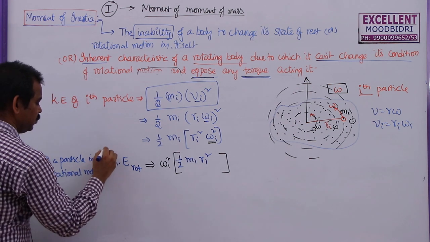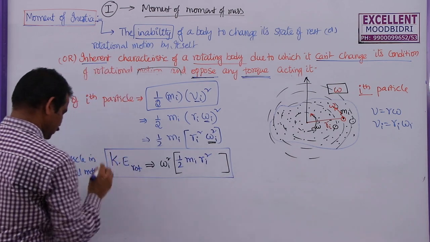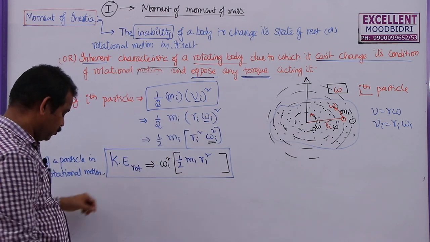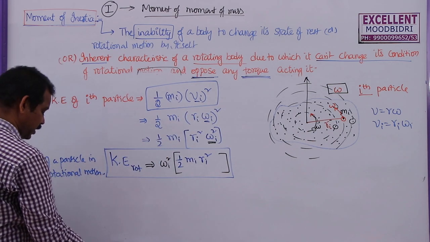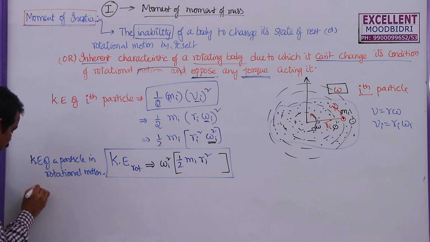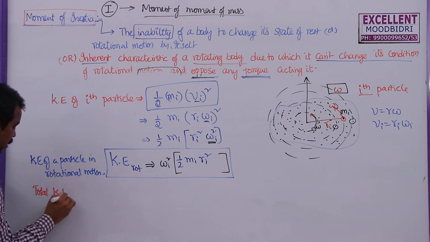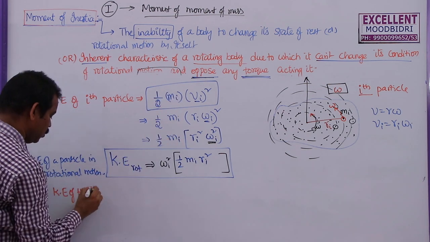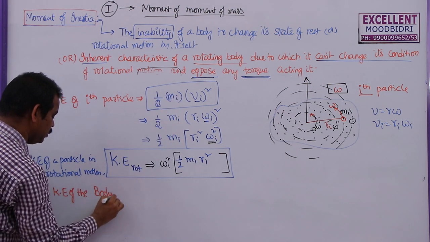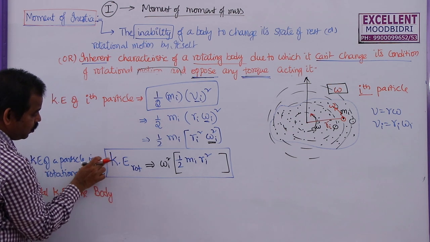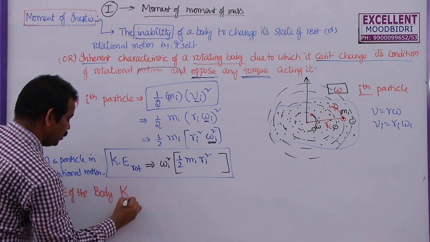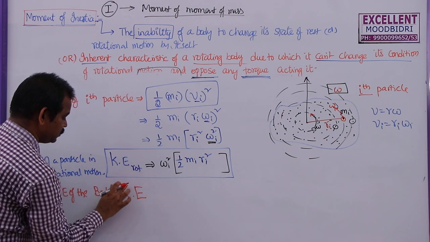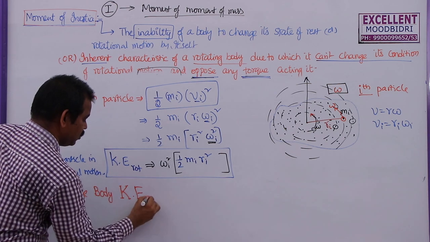How to find the kinetic energy of the entire body in rotational motion? To find the total KE of the system of particles, or simply the body, it is given by, here I am using small ke. So for this one I am going to use a capital KE. To show the difference I am using this capital KE rotational.